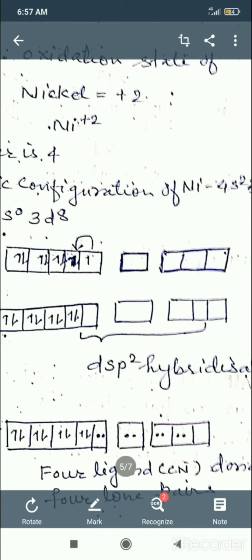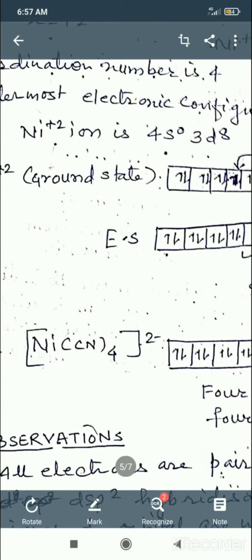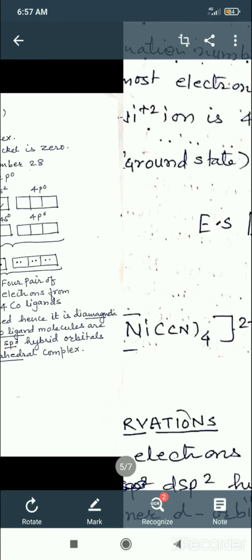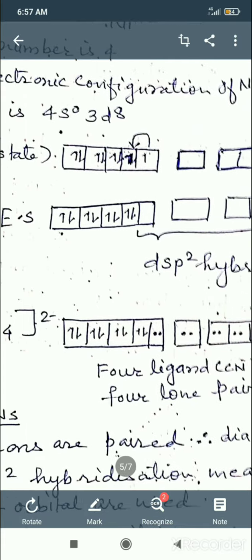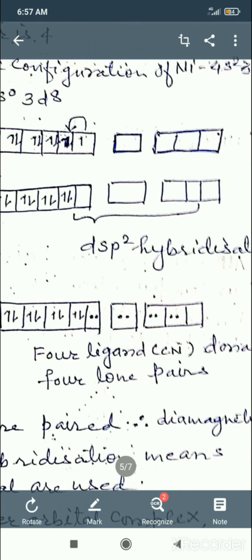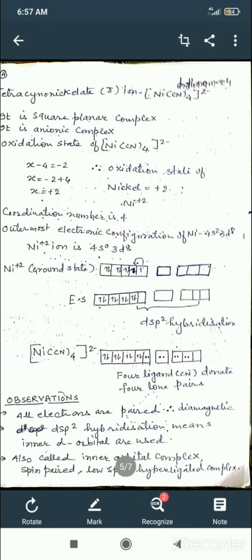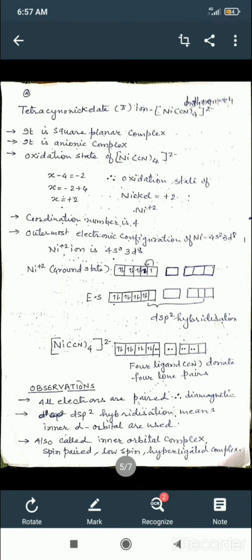dsp2: d, s and p2, because the coordination number is 4. Lone pairs will be 4. How many ligands? 4. Coordination number 4, lone pairs 4. So see here, when there is a formation of [Ni(CN)4]2-, there will be 4 ligands donating 4 lone pairs. So students, what I observe is that all electrons are paired, therefore the complex is diamagnetic. The hybridized state is now dsp2.